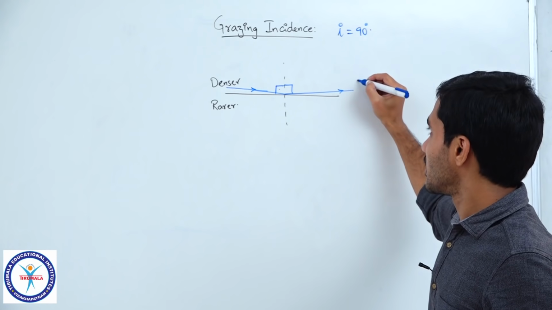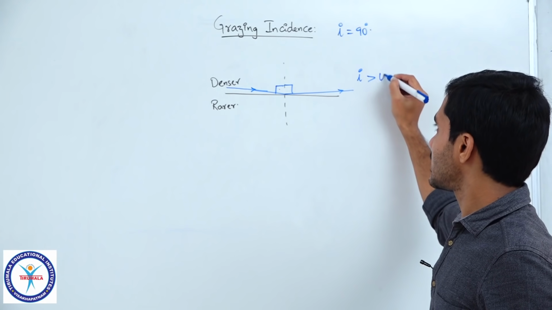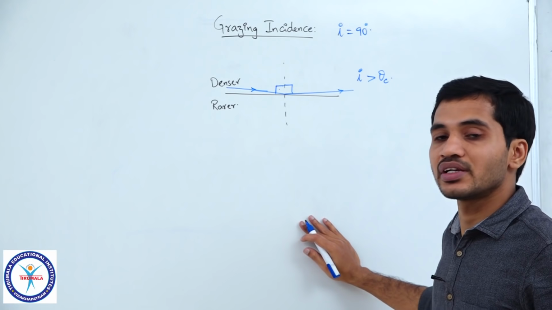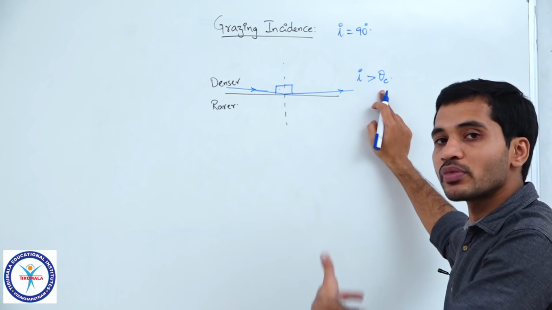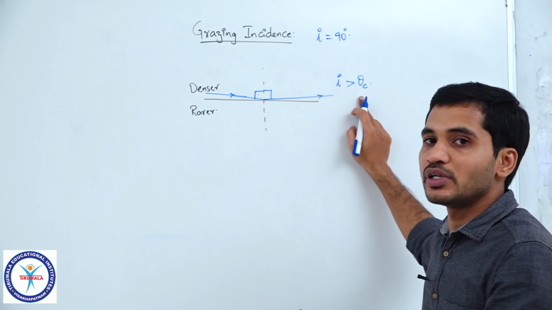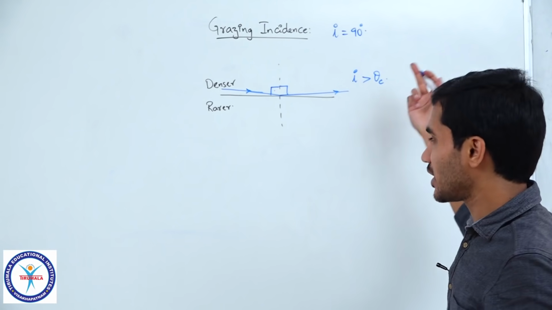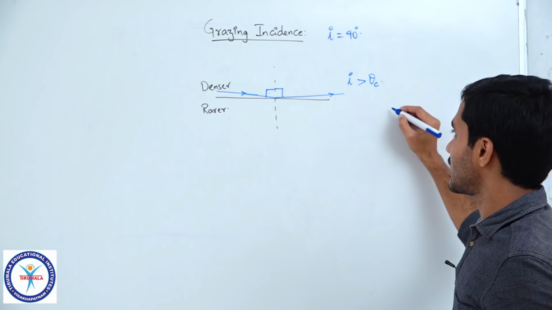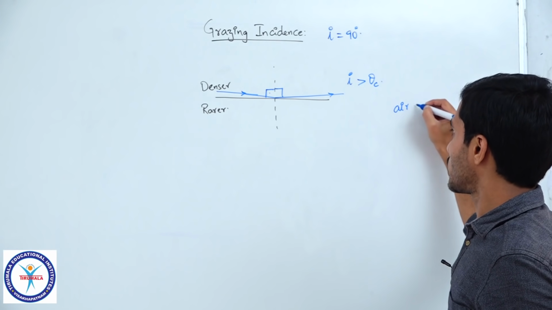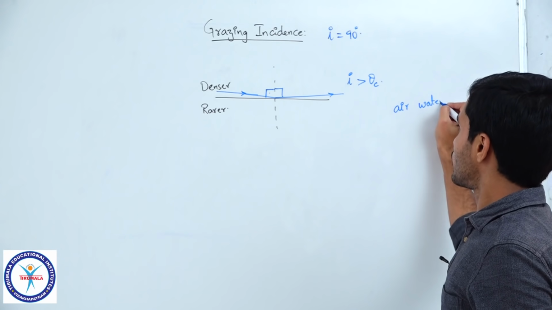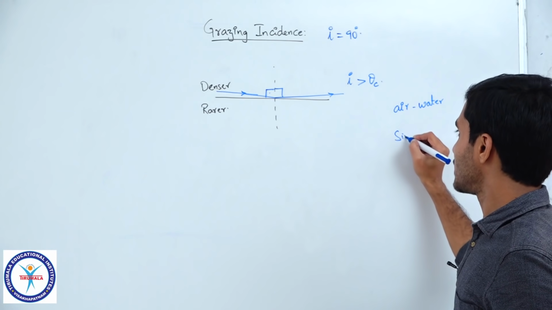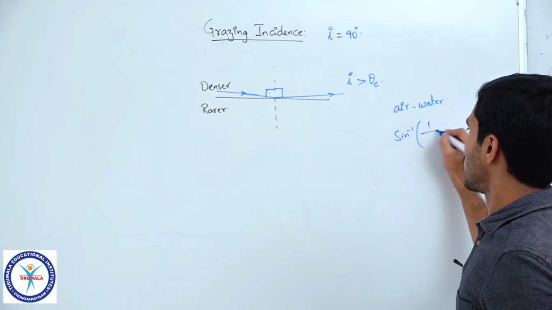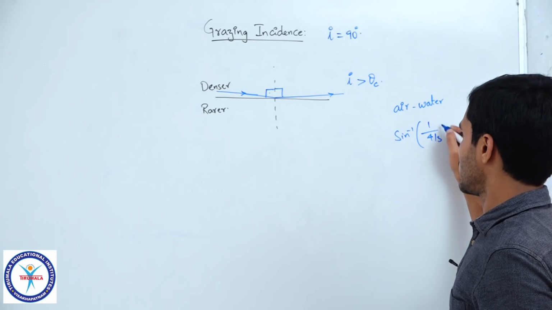Can I say that if I is greater than theta c, then TIR takes place? Can I say that theta c for any combination of two media will be lesser than 90? So, you take any surface. For example, let us say you take air, water. So, for the air water interface, what is the value of theta c? That will be sine inverse of 1 by 4 by 3.